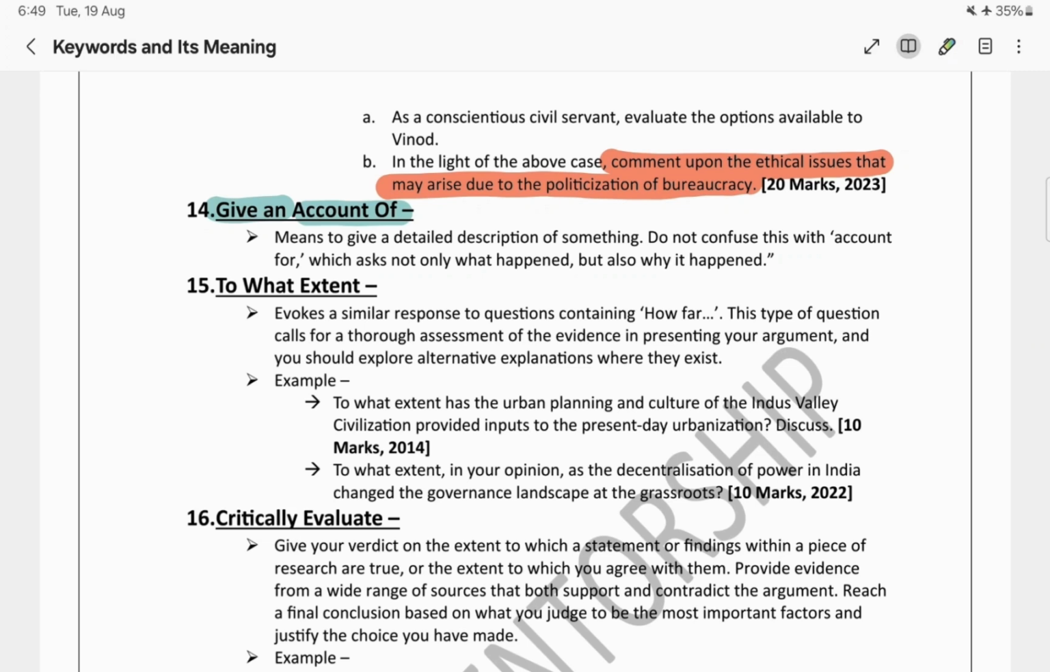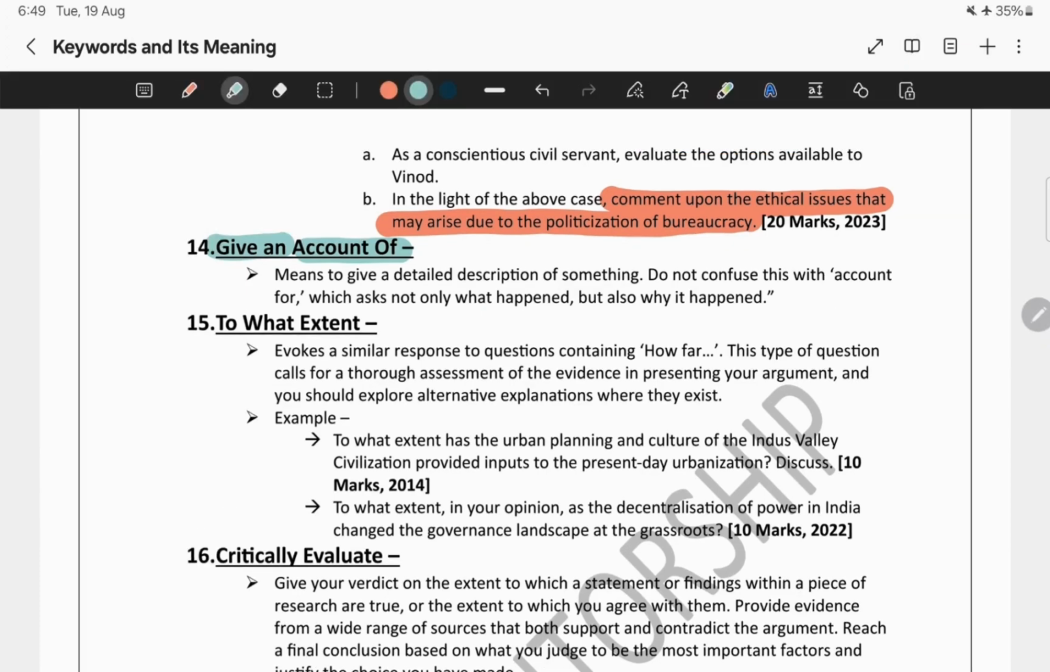But this keyword has not been used in the last 10 to 12 years in our GS papers. So over here, they have simply asked to give an account of. That means we need to describe the topic in detail without too much analysis. Next keyword is: to what extent.